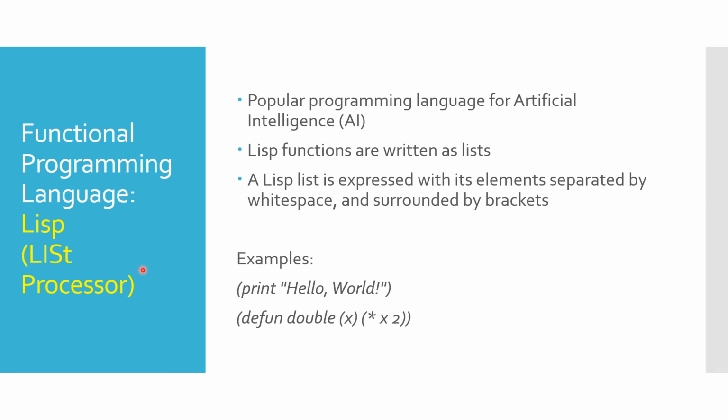The example that we will consider is Lisp. Lisp is a popular programming language for AI research. The functions are written as lists, and the list is expressed with its elements separated by white space and surrounded by brackets. This is how you would print the message "Hello World" on the screen, and define a function called double. The function takes an input parameter and multiplies it by 2.